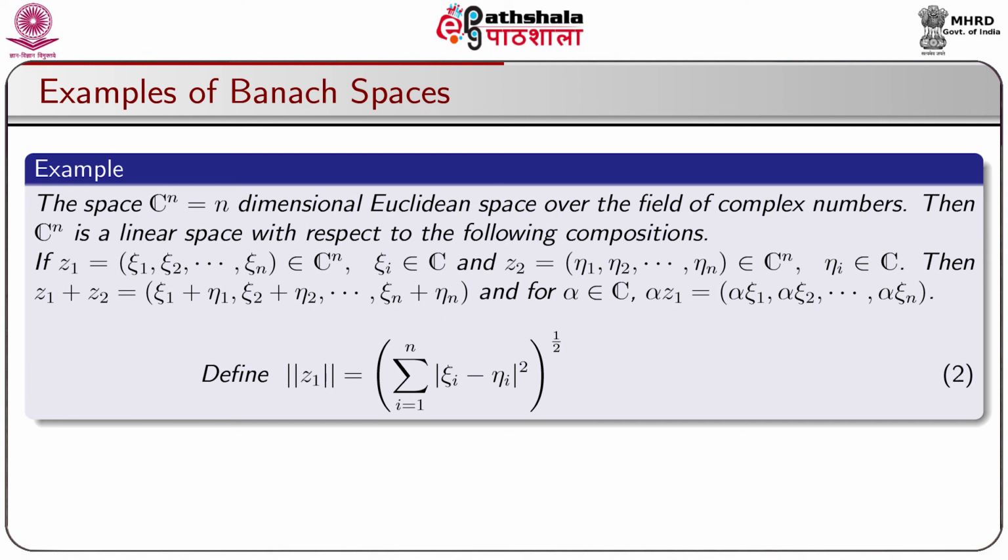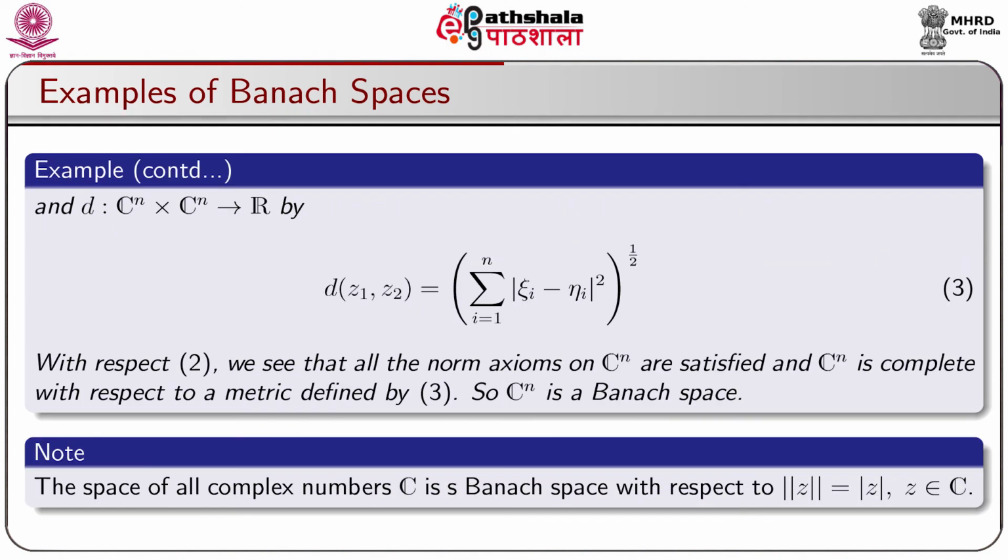and for a scalar alpha taken from complex numbers C, alpha Z1, the product of a vector by a scalar alpha, is equal to (alpha xi 1, alpha xi 2, ..., alpha xi n). Define norm of Z1 as the sum over i equal to 1 to n of modulus of xi i, squared, to the power half, and d is a function from Cn cross Cn to R by d(Z1, Z2) equal to sigma i equal to 1 to n modulus of xi i minus eta i, squared, to the power half.